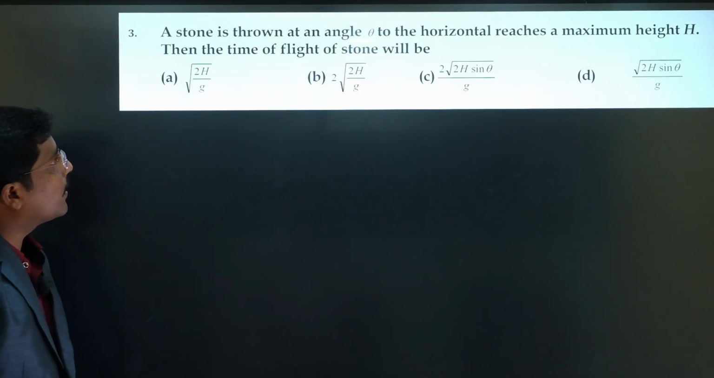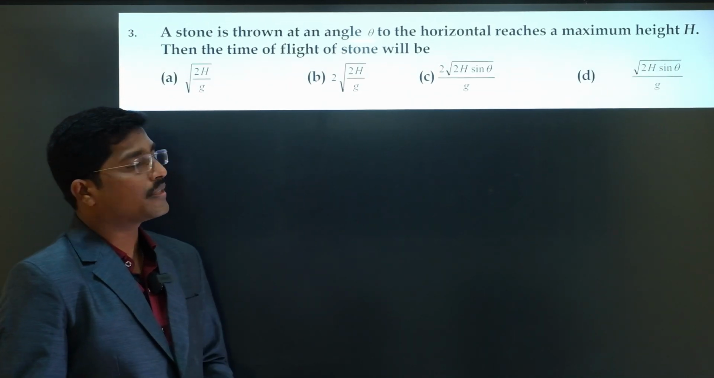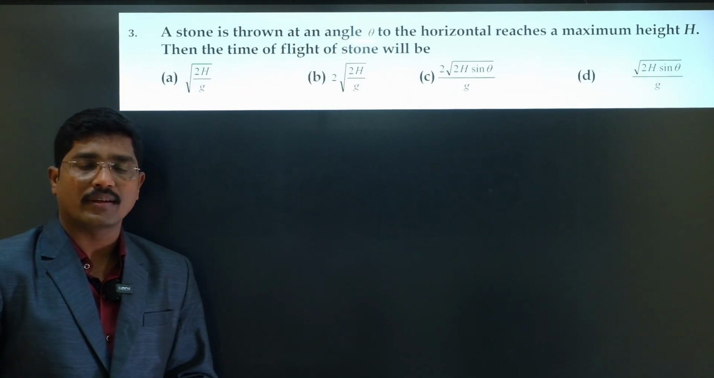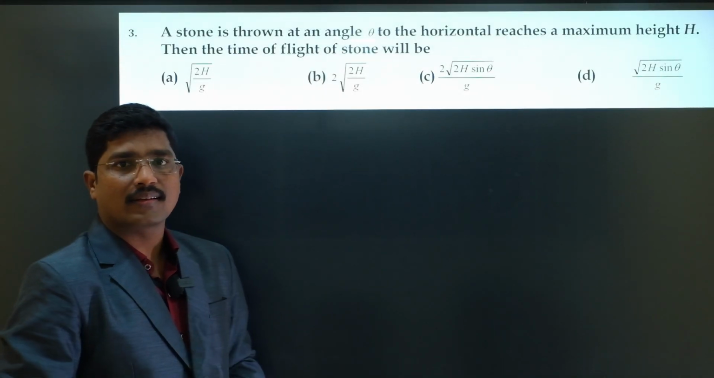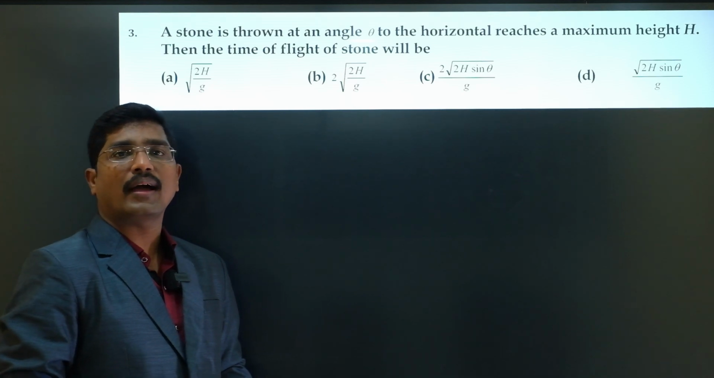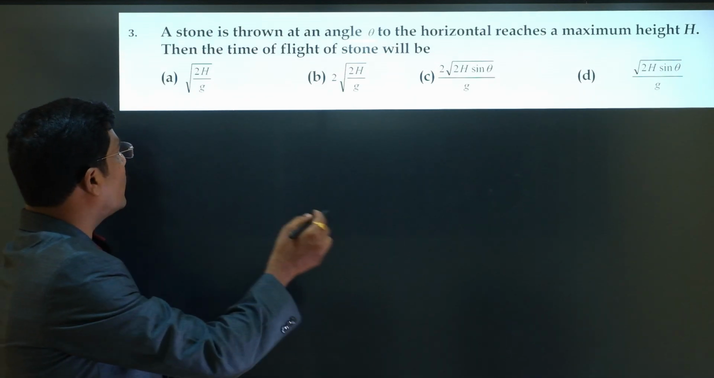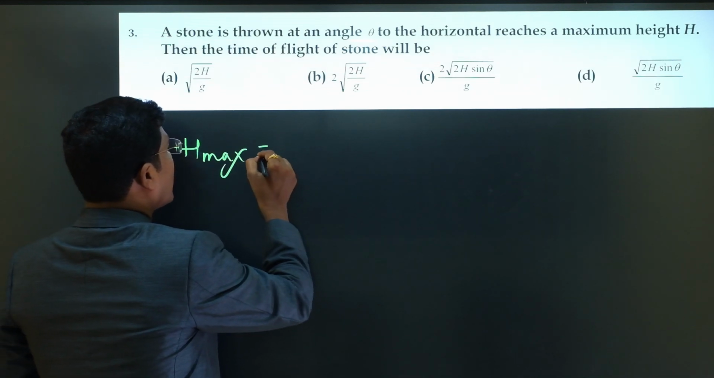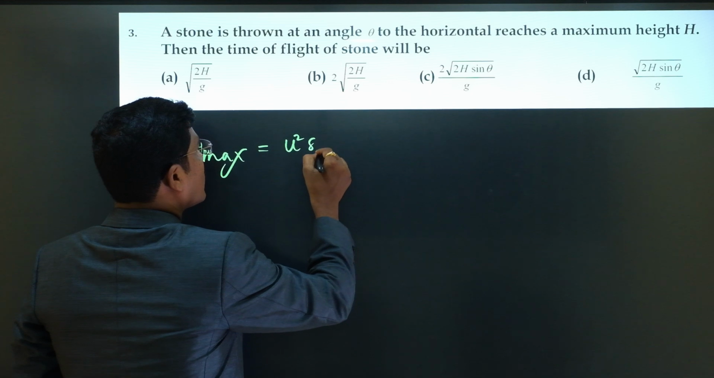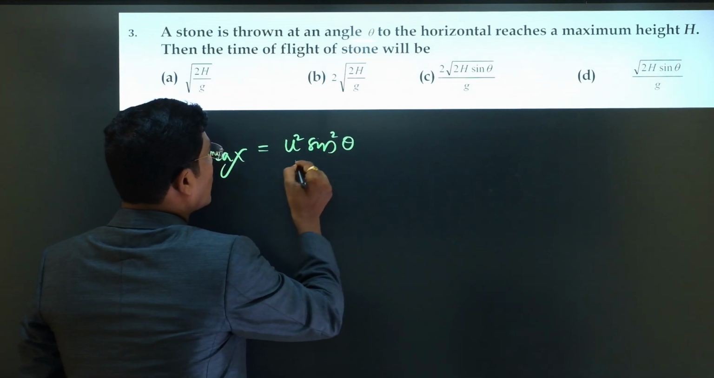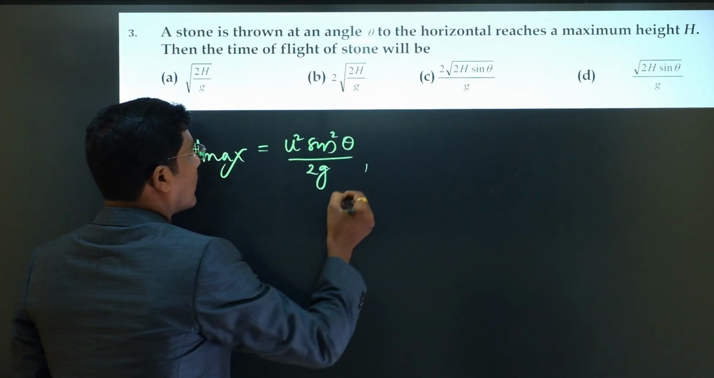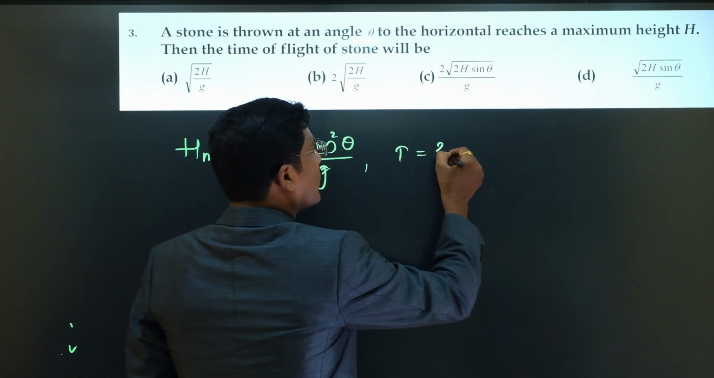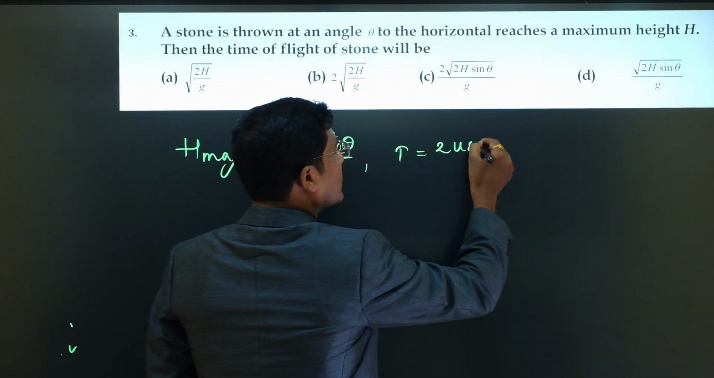A stone is thrown at an angle theta to the horizontal, reaches a maximum height h. Then the time of flight of the stone will be? So it is indirectly asking the relation between the maximum height and time of flight. We know that the maximum height h maximum is equal to u square sin square theta by 2g, and we know the time of flight t equal to 2u sin theta by g.